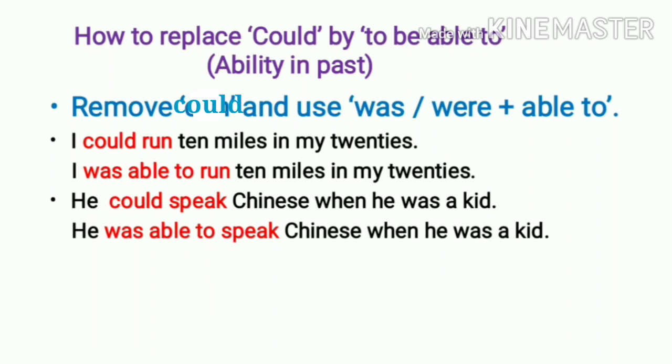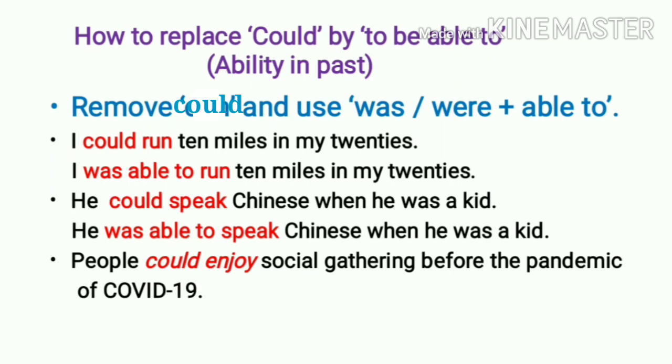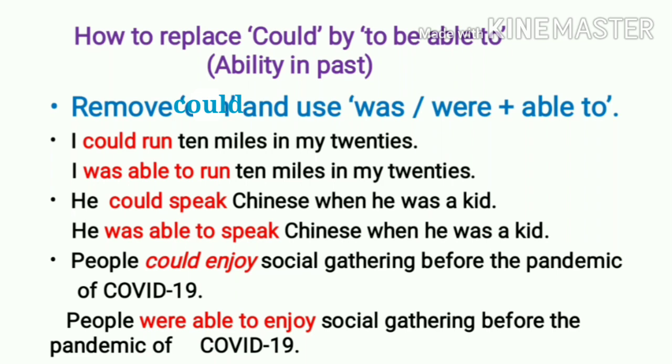Can वर्तमान काळ असल्यामुळे आपण am is are वापरतो. People could enjoy social gathering before the pandemic of COVID-19. People were able to enjoy social gathering before the pandemic of COVID-19. People, that is plural. So we have made the use of were.